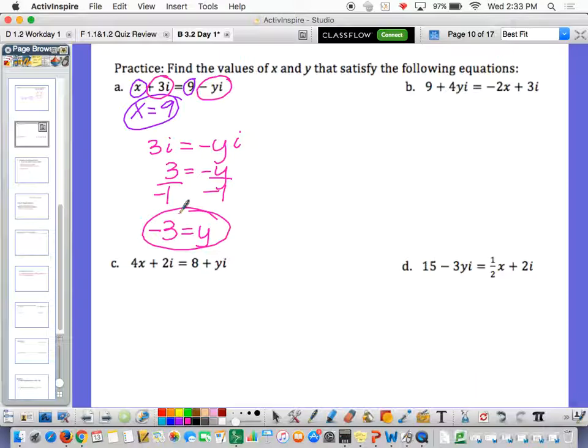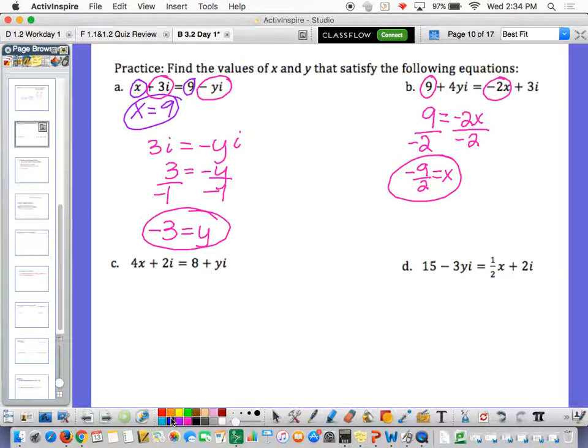Beautiful. On B, let's see. 9 is the real part. Over here, negative 2x is the real part. The only time we know that they're imaginary is if you see an i. So 9 equals negative 2x. Divide by negative 2. I'm just going to keep that negative 9 over 2. If you wanted to change that to a decimal, you could, but I like fractions better. I think they're prettier.